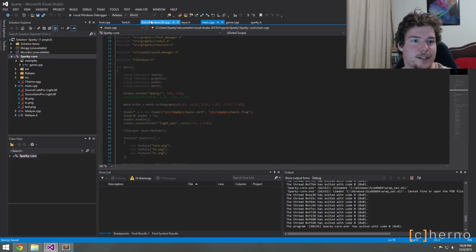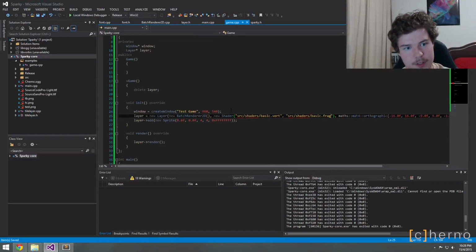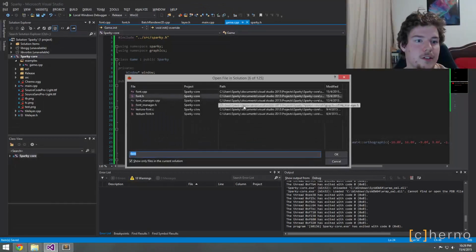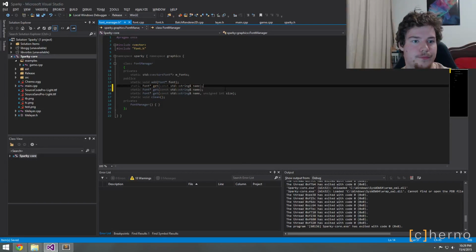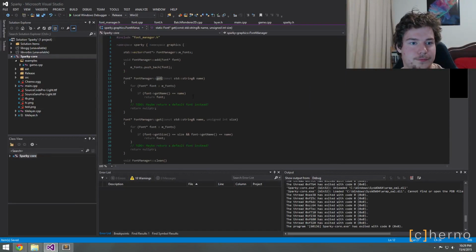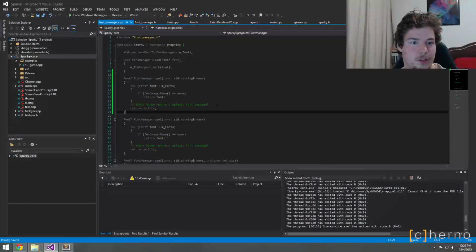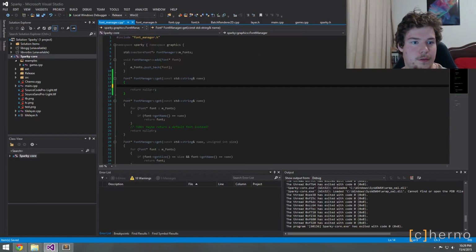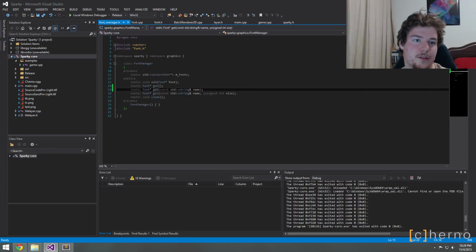So when we create the font, there is the default font. Can we just do that with the font manager? Is there a font manager? There should be a get that just gets the default one. I've just thought of it. I'm gonna add so many new features. So this should just return mfonts 0. And that should definitely be a thing, because it will be.